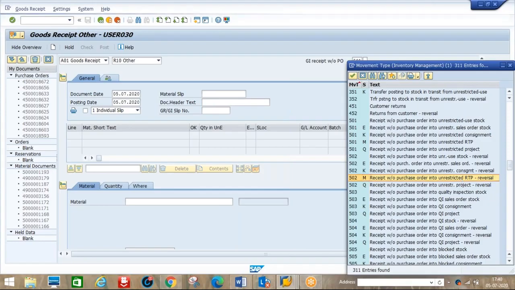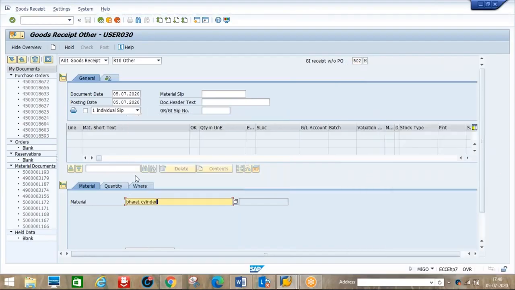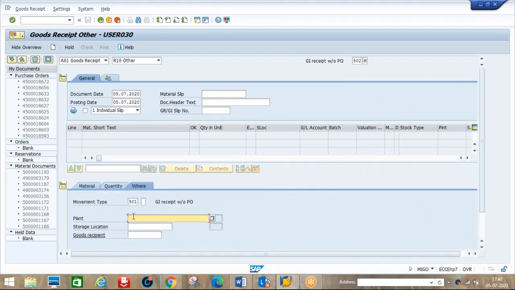Okay, then here we need to enter the material. Let's say for example, bar cylinder, 10 pieces. Now I will do it partially. Then again, plant and store. Here we need to enter 7. Okay, next plant D1 P1, storage location.